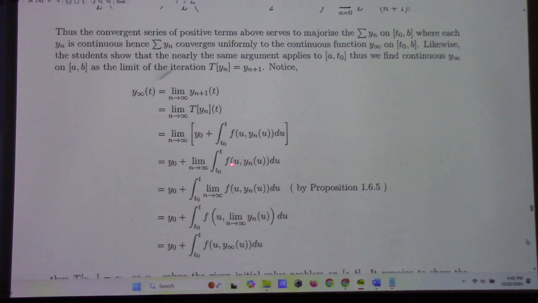It's the defining function for the differential equation evaluated at u comma y_n. So there's still a gap in this proof. We should prove that the sequence defined by f of u comma y_n of u is a uniformly convergent sequence.